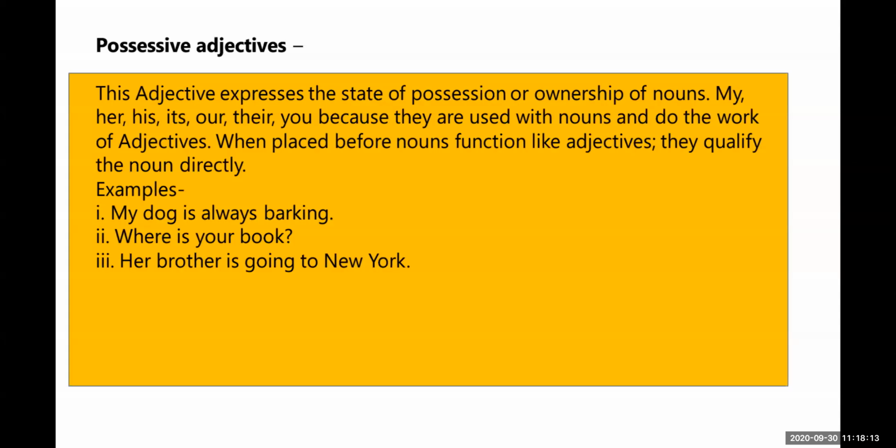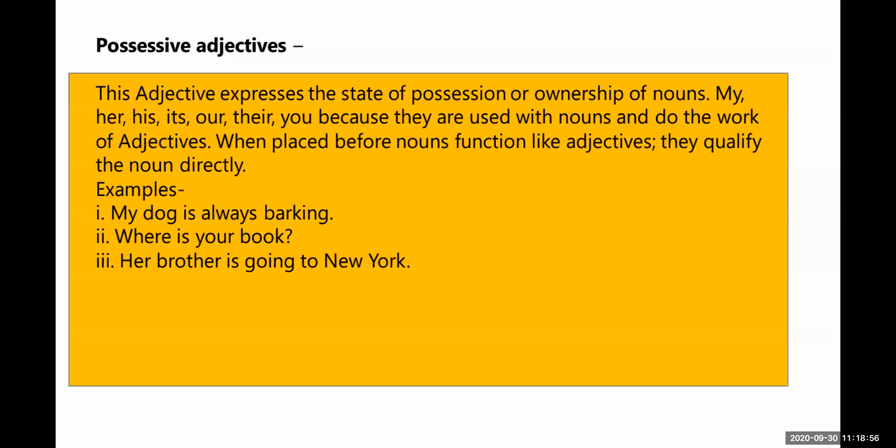See here, examples: my dog is always barking. Now see, my dog. This word is showing possession over the dog. Whose dog? My dog. So my is a possessive adjective which is showing ownership of the noun, that is dog.